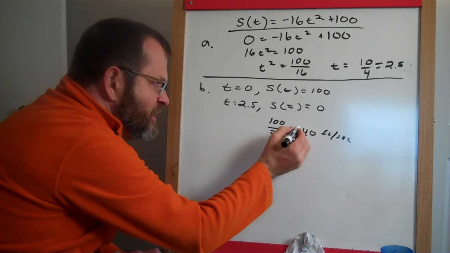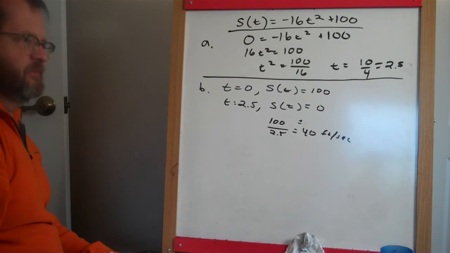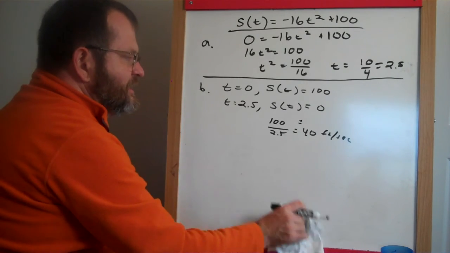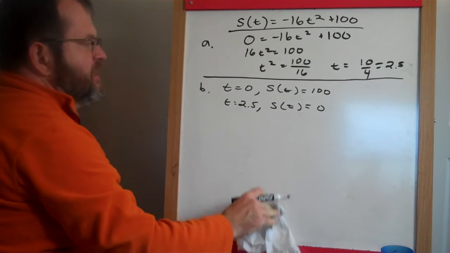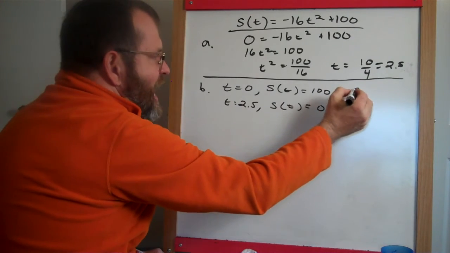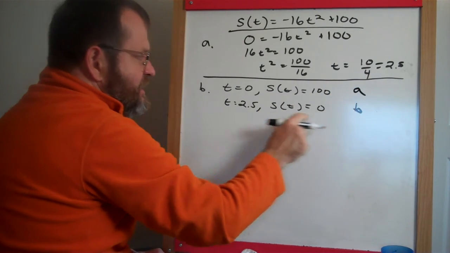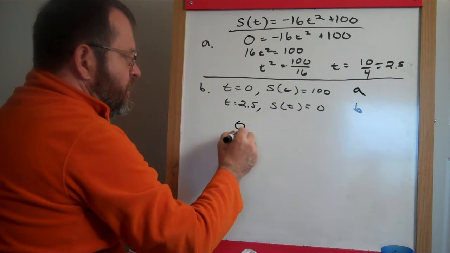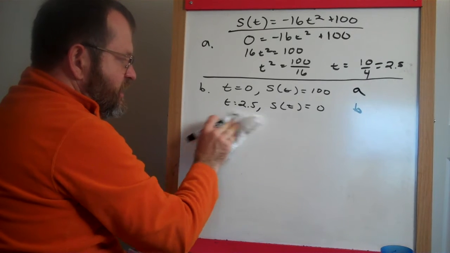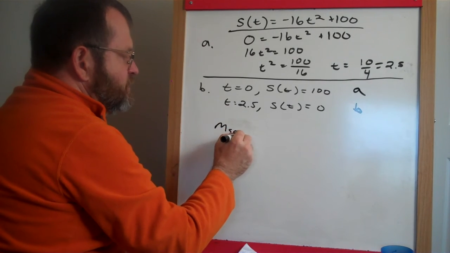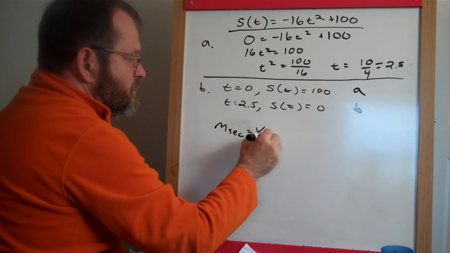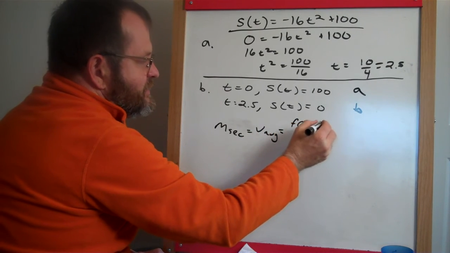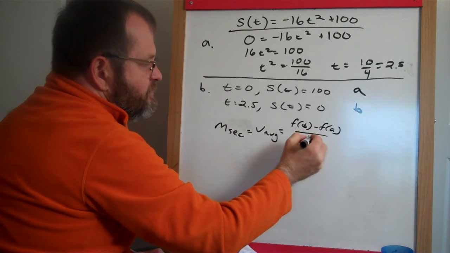Now, I'm not sure, do I mean plus or do I mean minus here? Well, I want to be careful about this. Let's think it through the way the book did. We'll call this time A, the starting point, and this is B, the ending point. So f of B is 0. Remember, let's write the function back down again. That's the slope of the secant line, which is our average velocity, is f of B minus f of A all over B minus A.